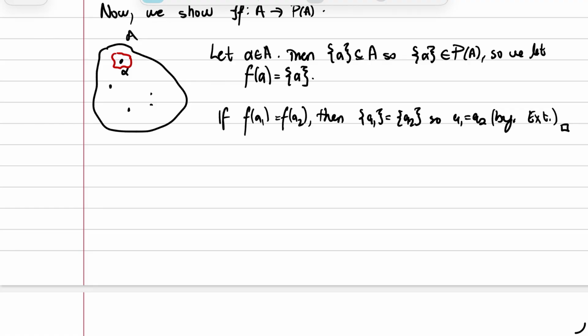We've shown both that there is a one-to-one function from A to the power set of A, and that there is no onto function from A to the power set of A. Hence, the cardinality of A is less than the cardinality of the power set of A. Notice we made no assumptions about A besides saying that it is a set. We know that infinite sets in set theory actually do exist. I mean, we've constructed some in this video. And so, since we have sets that are infinite that exist, and their power sets also exist, we have that you can construct a sort of hierarchy of infinities, which creates infinitely many infinities.